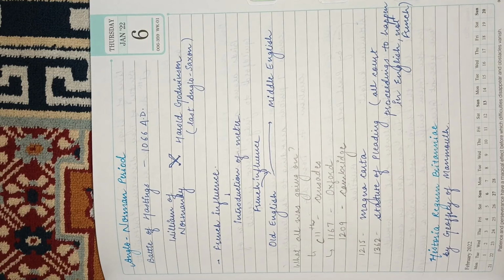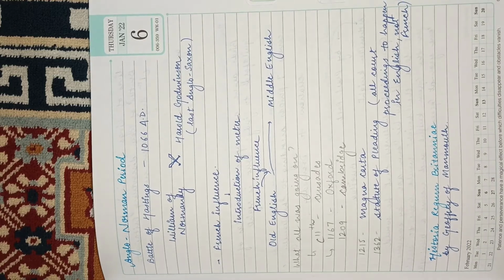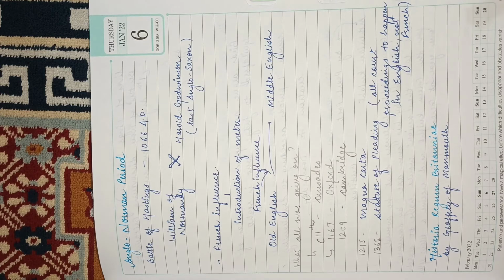Okay. Now we'll talk about the Middle English literature. Historia Regum Britannia is perhaps one of the most important works that you'll find in this period. Historia Regum Britannia is about history. The name is suggestive itself. Historia, history of Britain, right? This is written by Geoffrey of Monmouth. Also, this work is not a very reliable source, because it is said that a lot of things written in this are fictional, they are not for real. So that is about Historia Regum Britannia.